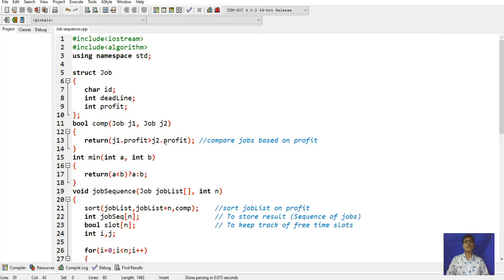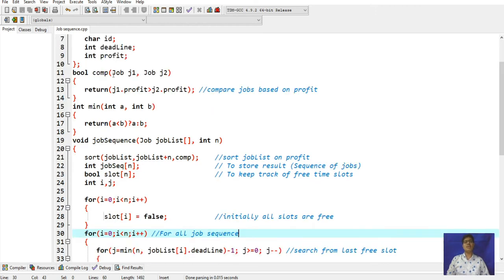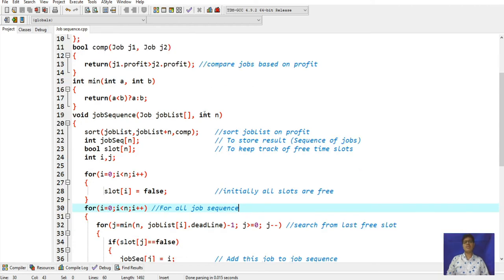Here I will show you the program. Here I have taken a structure of job. It has a character ID, an int deadline and an int profit. In the Boolean comparison, here is job 1 and here is job 2. It will compare the jobs based on profit, because the job having higher profit will be executed first, and then the lesser profits will come one by one. It will execute one by one.